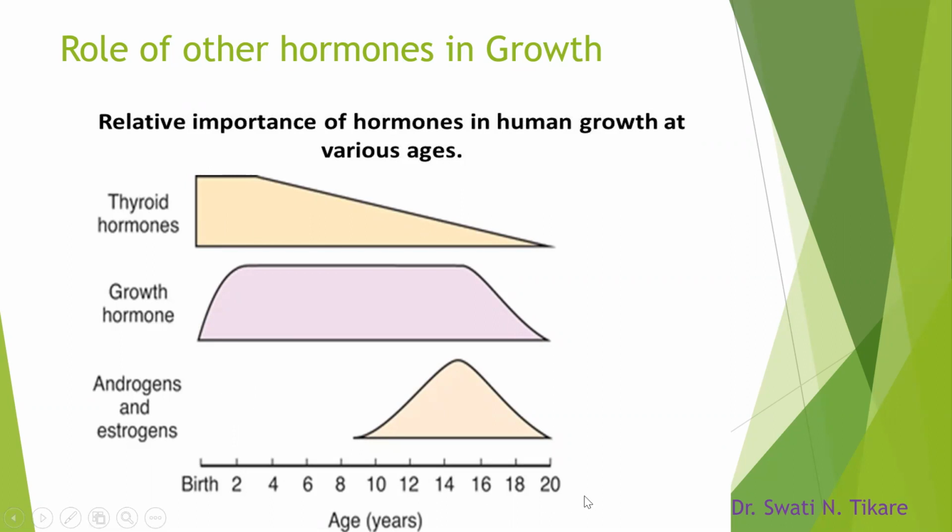On the x-axis, we have from birth up to the age of 20 years, where we think that the maximum growth will be already completed by the age of 20. So thyroid hormones, you can see, they have maximum role to play from birth till 5 to 6 years of age. After that, their role in growth will slowly reduce.